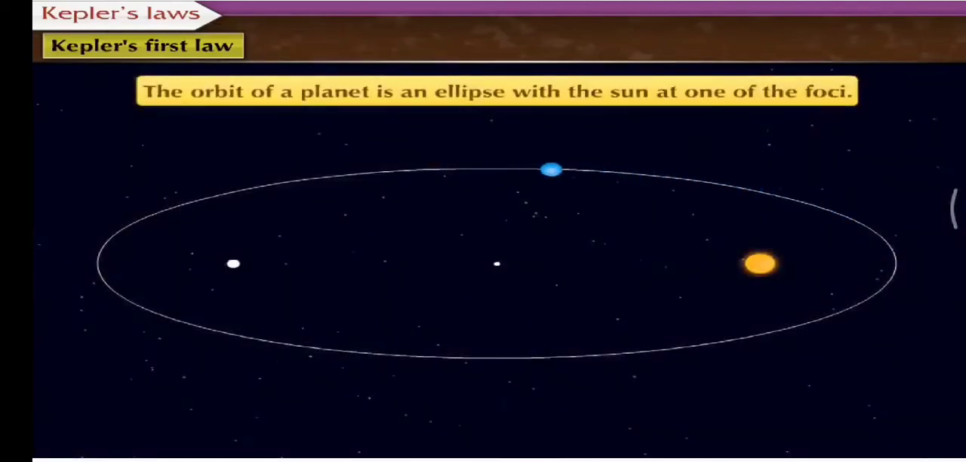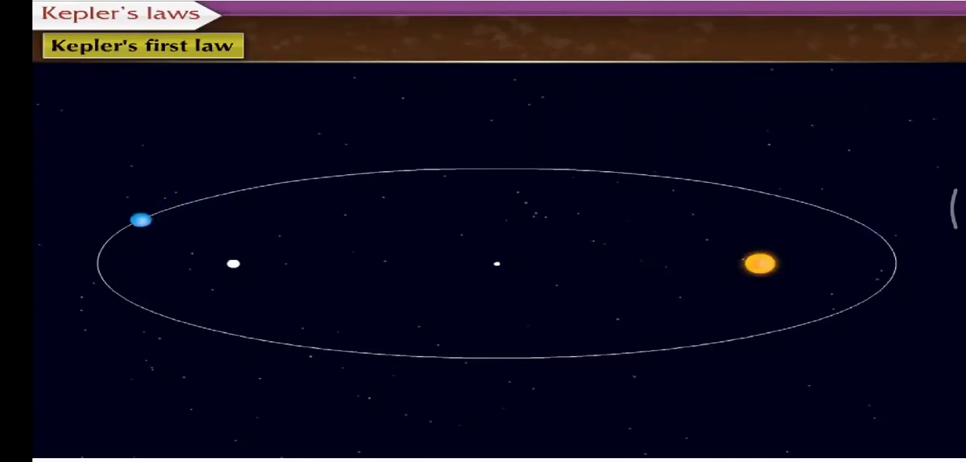Kepler's first law. The orbit of a planet is an ellipse with the Sun at one of the foci. The elliptical orbit of a planet revolving around the Sun is shown here. The position of the Sun is indicated by the letter S.